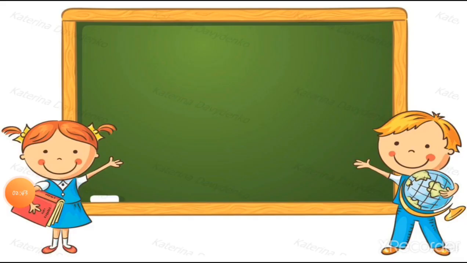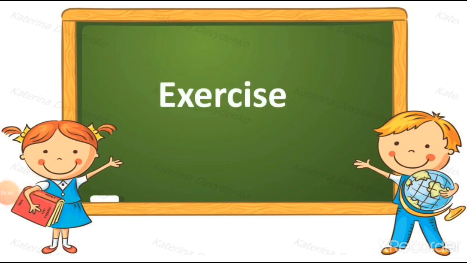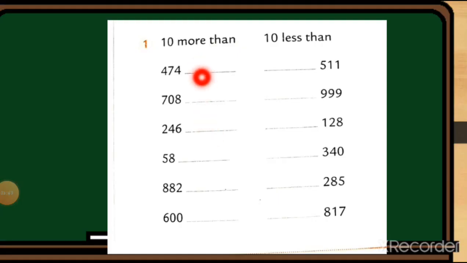Here is the exercise of your textbook, students. Here we have to add 10 numbers and here we have to cut 10 numbers.